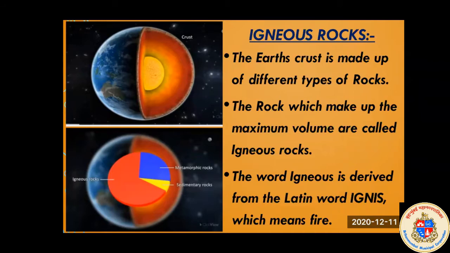The word igneous is derived from the Latin word ignis, which means fire. So igneous is derived from the Latin word ignis, and the meaning of ignis is fire. Fire means aag.